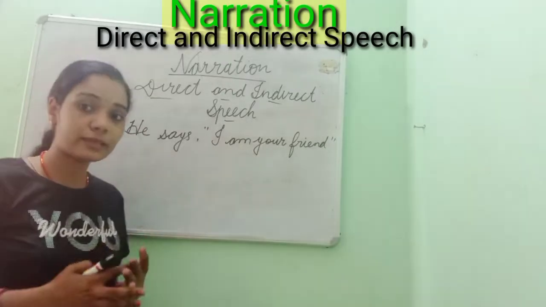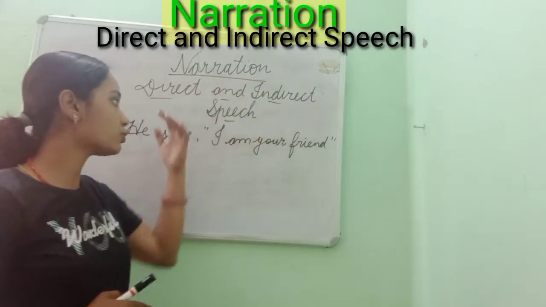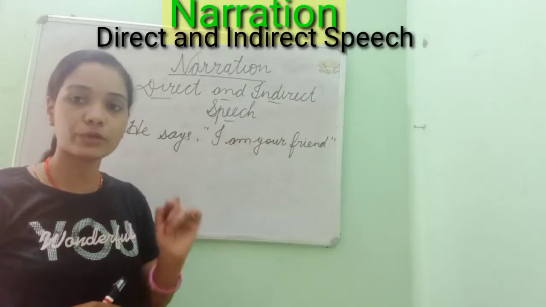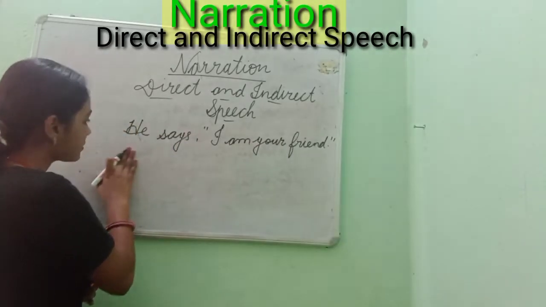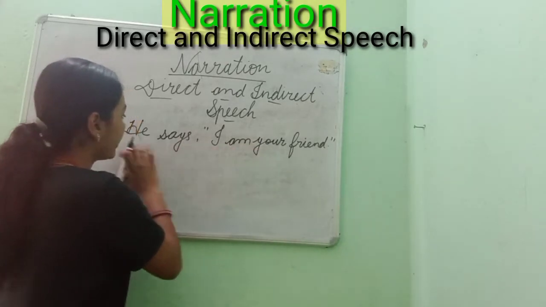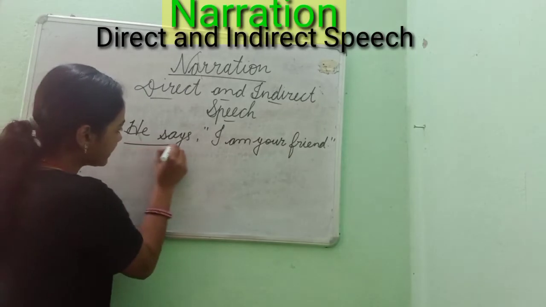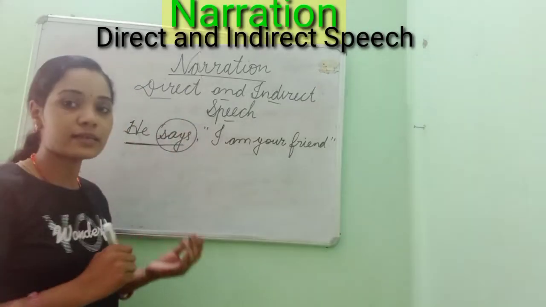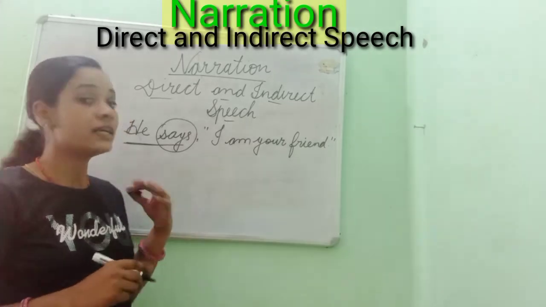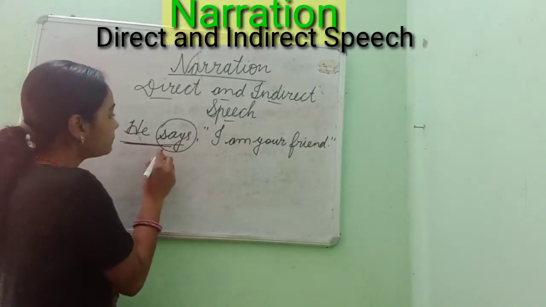Now, as I said, before you know the rules of changing direct speech into indirect speech, you must know what is reporting verb and reported speech. So what is reporting verb? Here you can see I have written a statement, he says, "I am your friend." The first part, he says, where you can see the verb says, tells, said, told, requested, asked. It will come with the subject and verb.